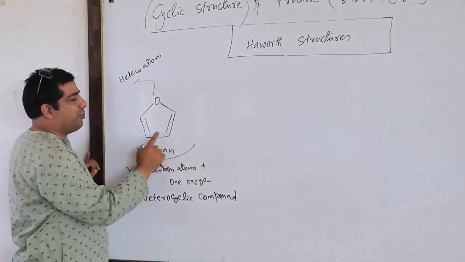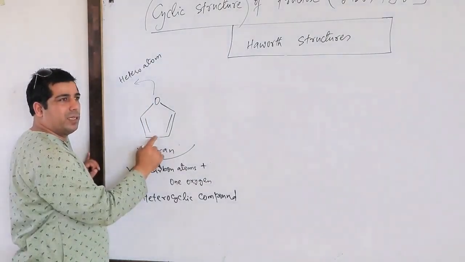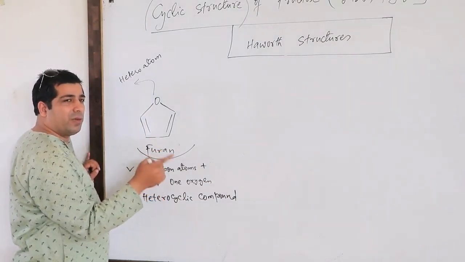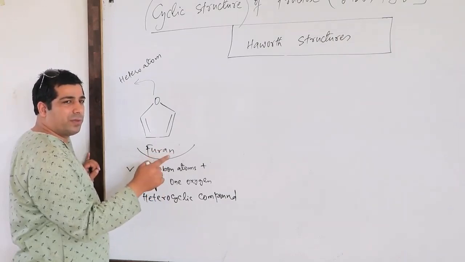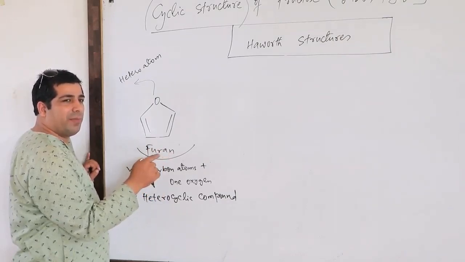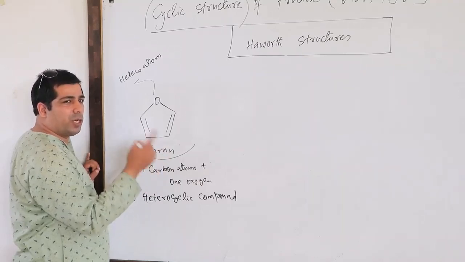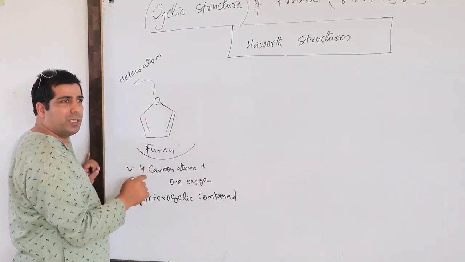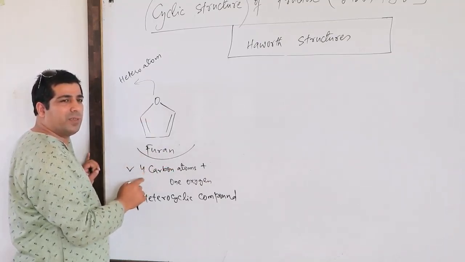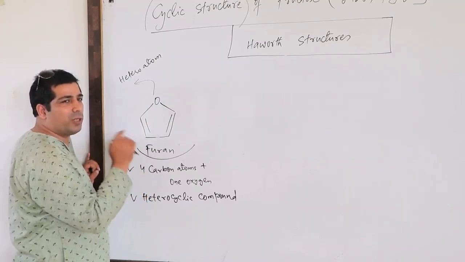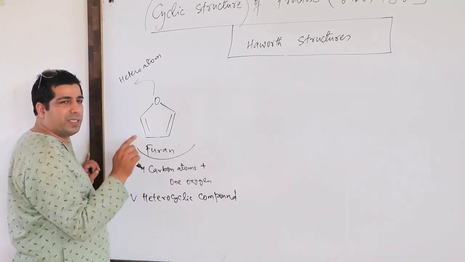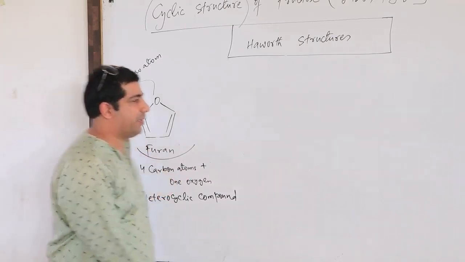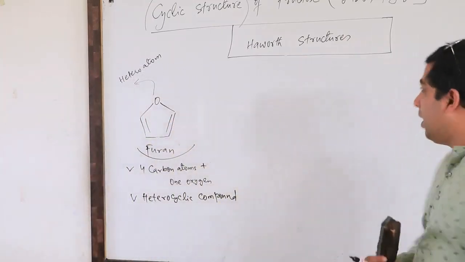So Haworth will use this particular structure for fructose, containing 4 carbon atoms and 1 oxygen. But when we were designing the structure of glucose, he used the pyrrole ring. Yes or no? Because at that time, 5 carbon atoms were in the ring and 1 oxygen was also in the ring. The 6th carbon was outside. But in this case, fructose, you will find that only 4 carbon atoms will be in the ring, and 1 oxygen. 2 carbon atoms, the 1st carbon atom and the 6th carbon atom, will be outside the ring. So let me show you that particular thing. Let me design the Haworth structure.